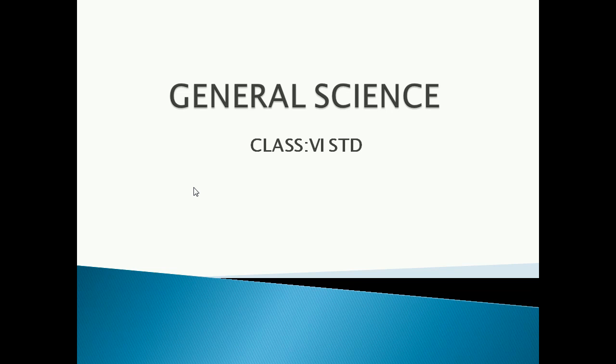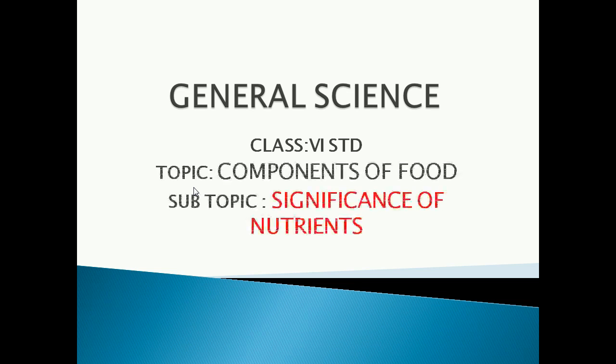Okay, so today we are moving to our second chapter. The topic of the second chapter is components of food. We can see what the components of food are, what the significance of that food is, and how we have to eat healthy food and stay healthy. And we can see, if you are not eating healthy food, what deficiency diseases are caused. So we are going to see all these in this chapter.